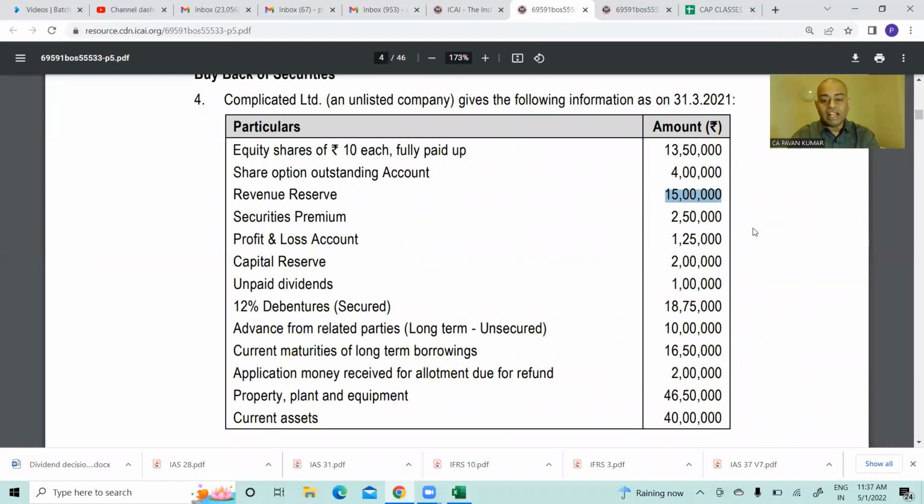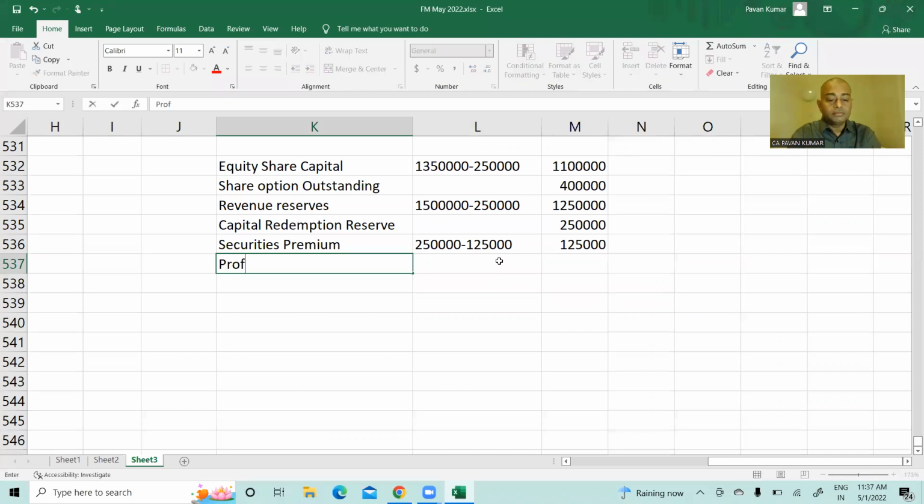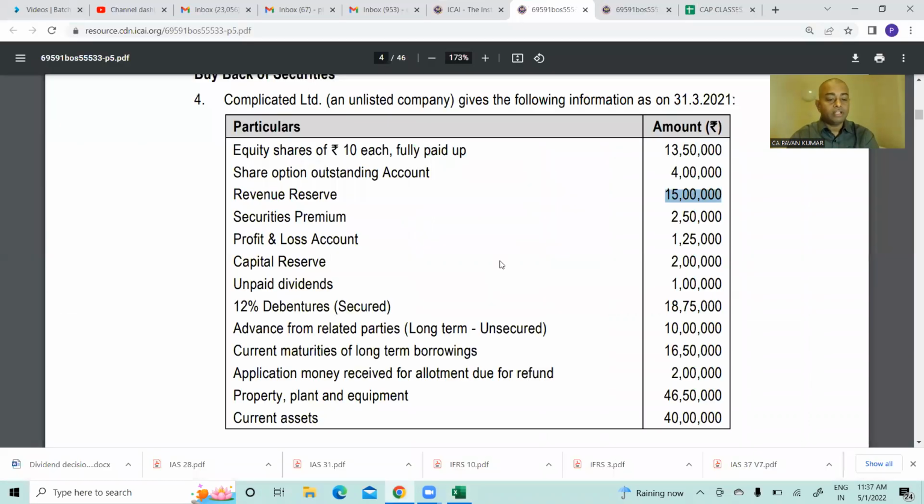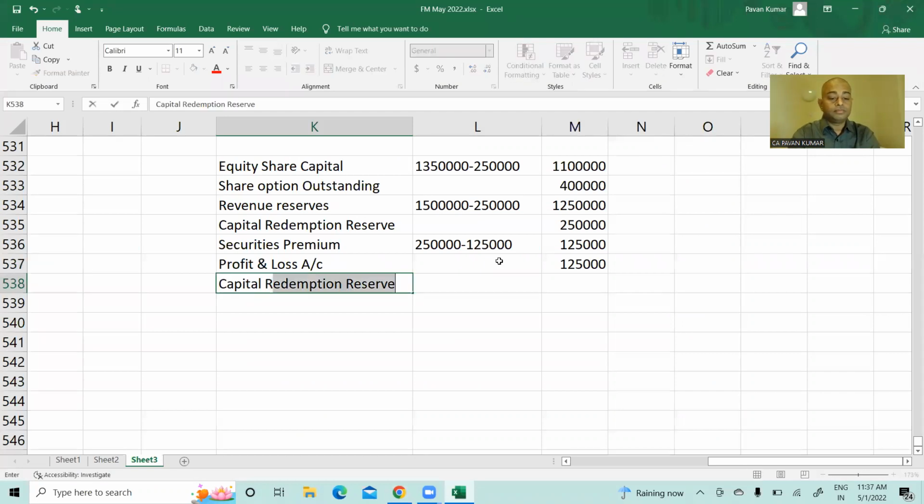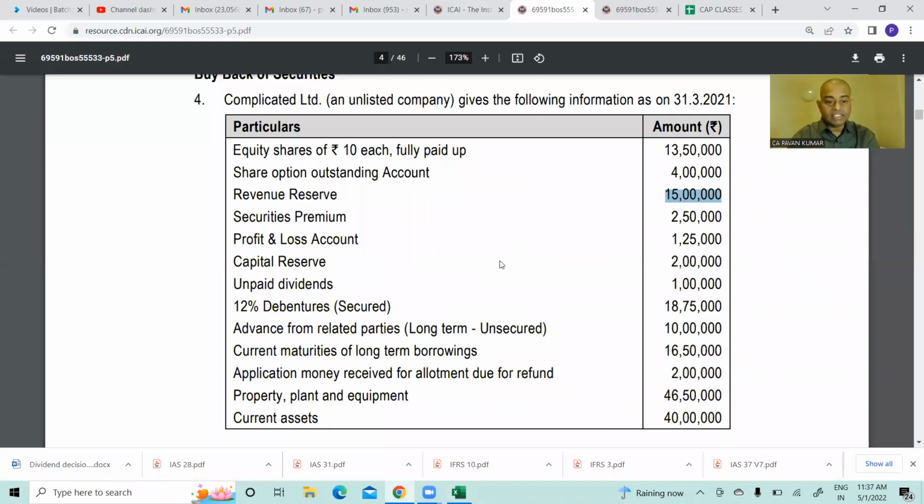After that, P&L 1,25,000. Did you do anything to this? No, sir. Profit and loss, how much? 1,25,000. Then capital reserve, already 2 lakhs is there. As it is, I have taken 2 lakhs.